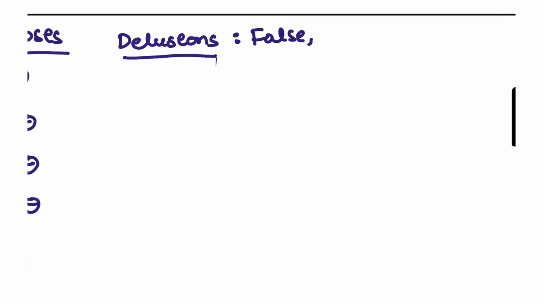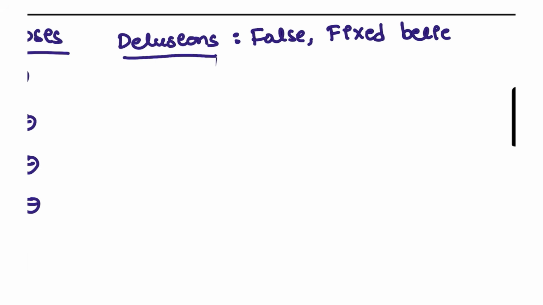Next, coming to the discussion of delusions and also the other points you have to take note of, the hallucinations. First we will discuss delusions. What is meant by delusion, guys? Delusion is a false fixed belief. The patient is suffering from a false fixed belief.